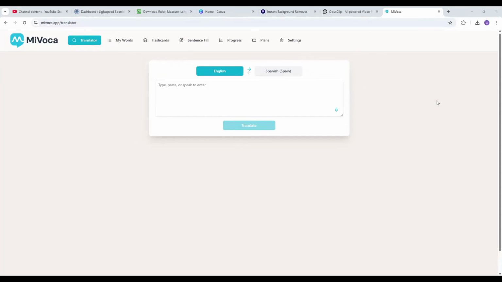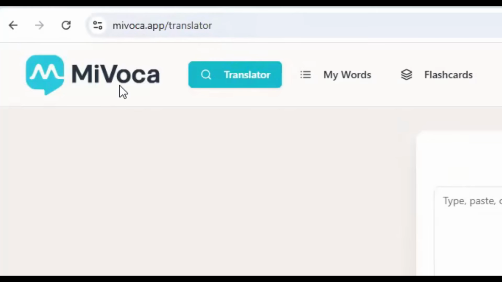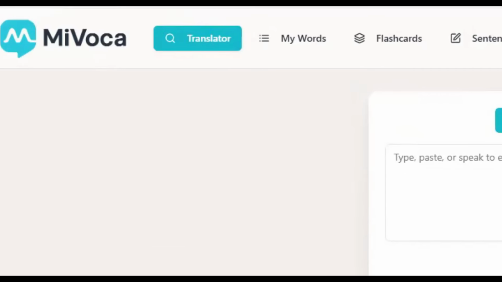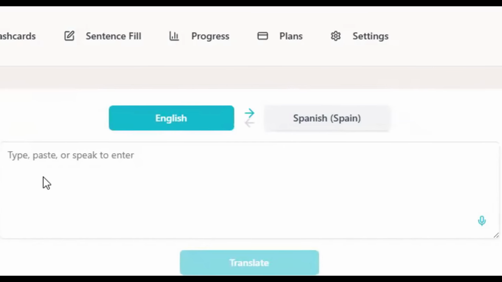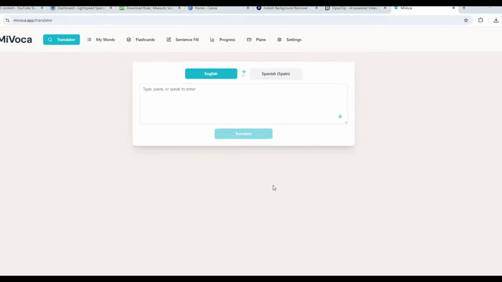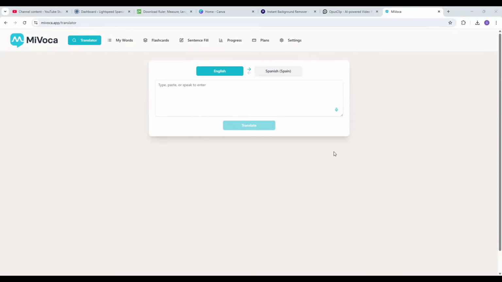Hola, buenos dias. I am going to do a review of a little app that somebody sent me, and it's called MiVoca app. And it's built on the style of Anki, except that I think it's a lot more easy to use, and it's an app that you can have on your PC and on your phone as well. So let's get into it.